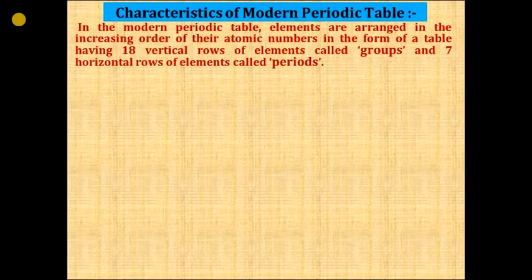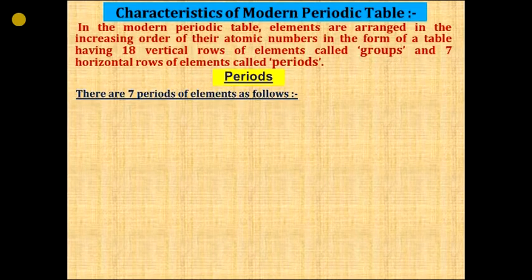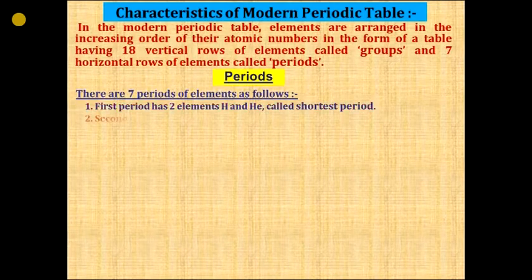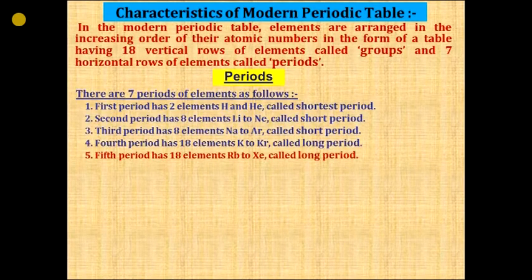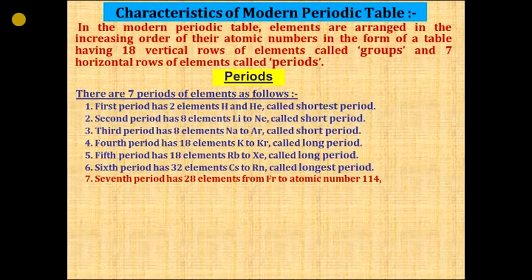Now we'll see first about periods. So there are 7 periods in the modern periodic table. The first period has 2 elements and is called the shortest period. The second period has 8 elements, called a short period. The third period also has 8 elements and is also called a short period. The fourth period has 18 elements and is called a long period. The fifth period has 18 elements again and is again called a long period. The sixth period has 32 elements and is called the longest period. And the seventh period has 28 elements and is called an incomplete period.